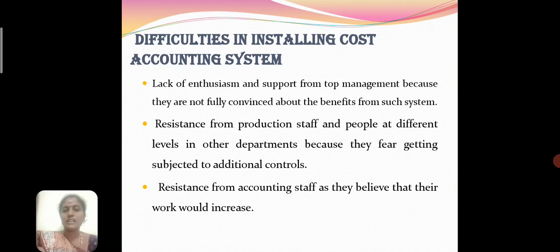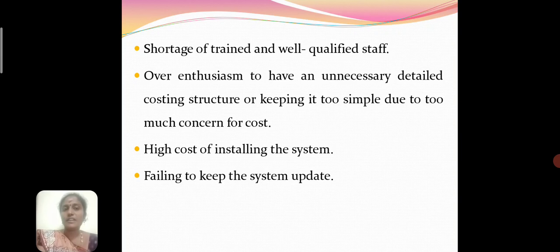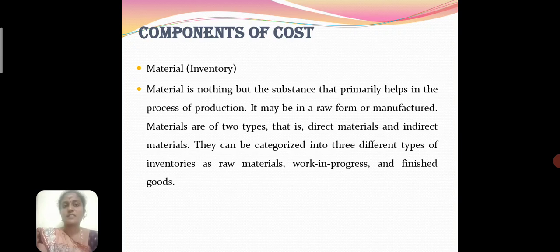to additional controls. There is also resistance from accounting staff, as they believe that their work would increase. Other difficulties are the shortage of trained and well qualified staff, high cost of installation, and failing to keep the system updated. So these are some difficulties in the installation of a costing system.